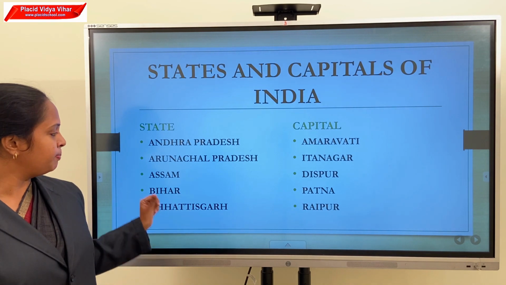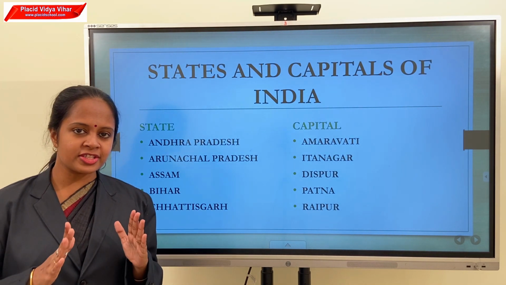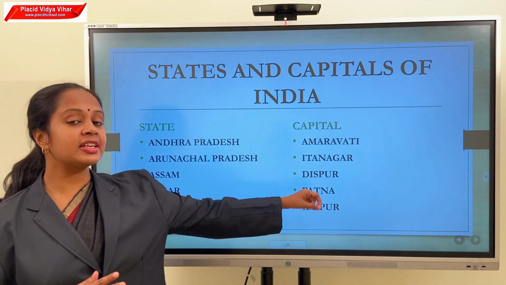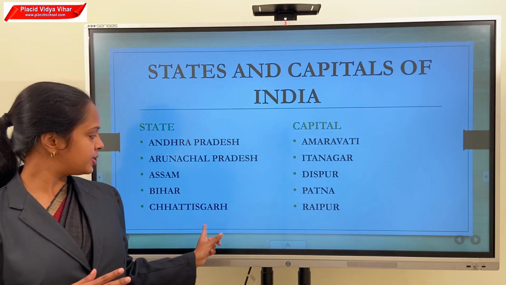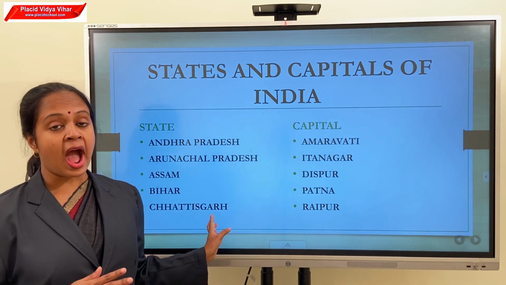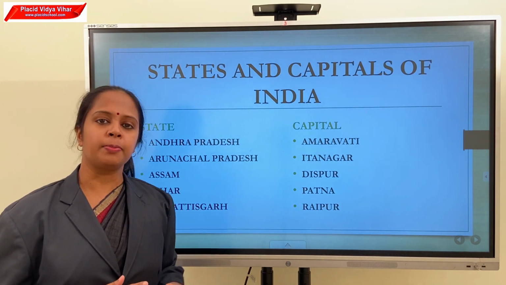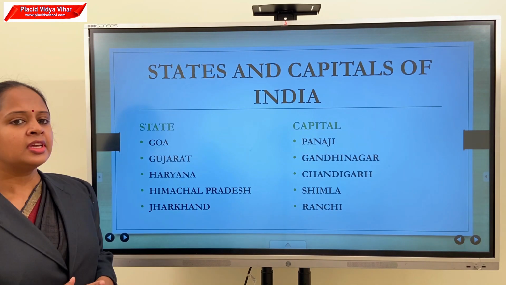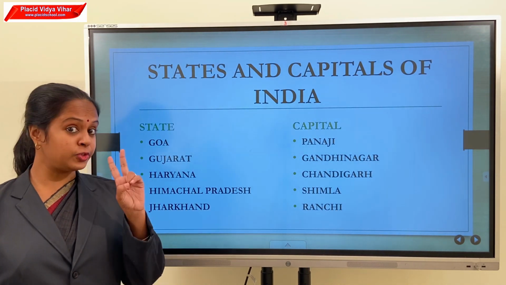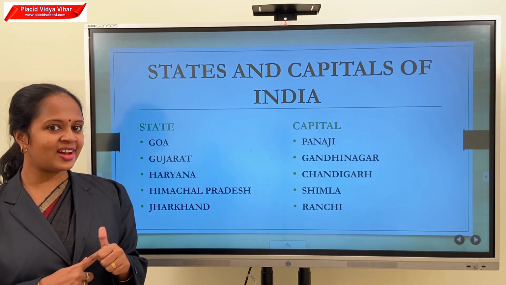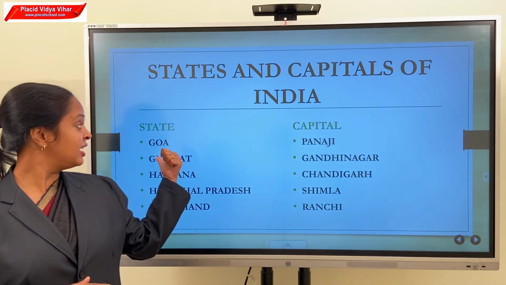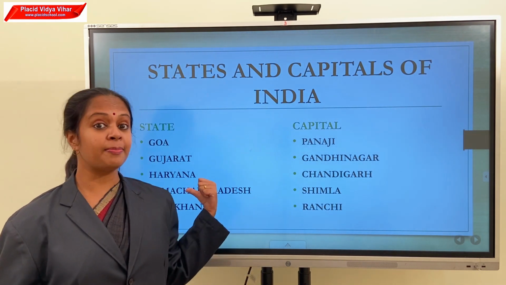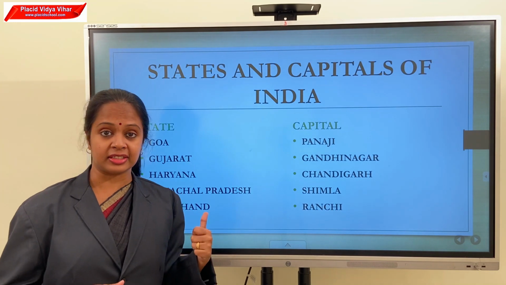And starting with B, we only have one state and that state is Bihar. Capital of Bihar is Patna. Next is Chhattisgarh and its capital is Raipur. Starting with G, we have 2 states. One is Goa and the second one is Gujarat. Capital of Goa is Panaji and capital of Gujarat is Gandhinagar.